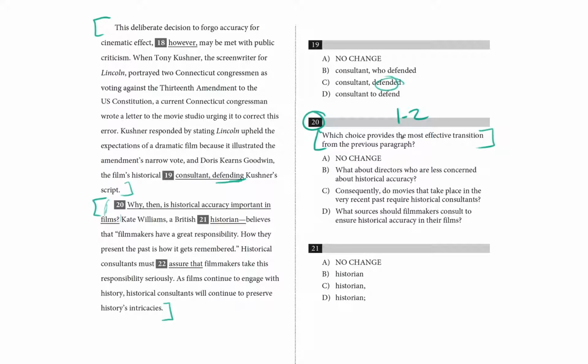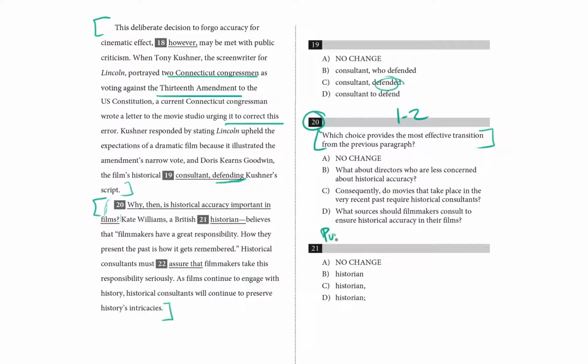So which choice provides the most effective transition from the previous paragraph? So the previous paragraph brings up this incorrect thing, this invented fiction in which 2 Connecticut congressmen voted against the 13th Amendment, and actually a present-day Connecticut congressman said, no, actually, the real Connecticut congressman back then actually voted for it, and that the studio should correct the error.